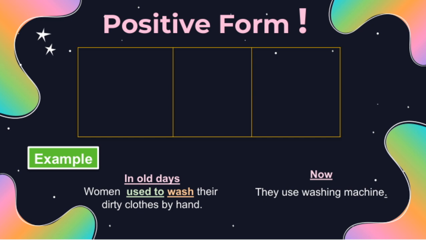Now, let's examine the table. It shows different pronouns: I, you, he, she, it, we, they. And for each, it demonstrates how we say used to with a verb like play tennis. So, for example, I used to play tennis, you used to play tennis, and so on. Notice that the positive form is straightforward. It's just the subject plus used to and the base verb. This is a key point because it helps us talk about past habits or routines that no longer happen now. Understanding this pattern is important as we learn to describe past regular activities clearly and correctly.